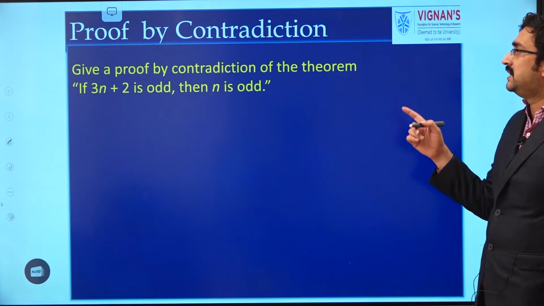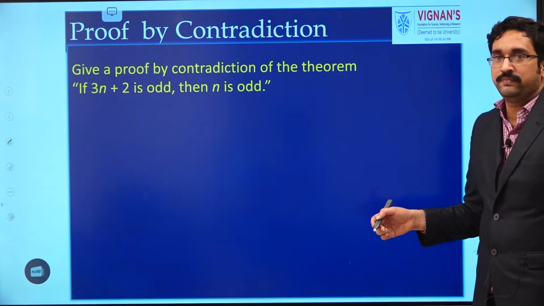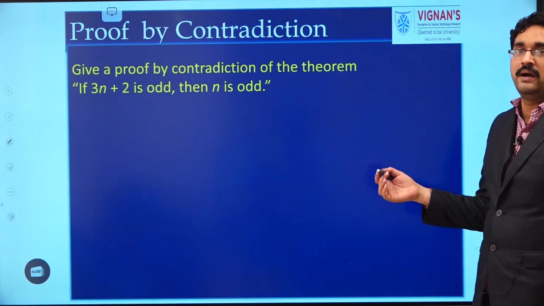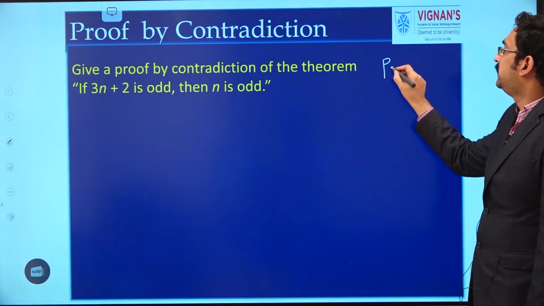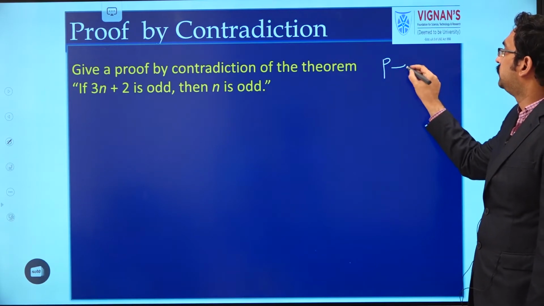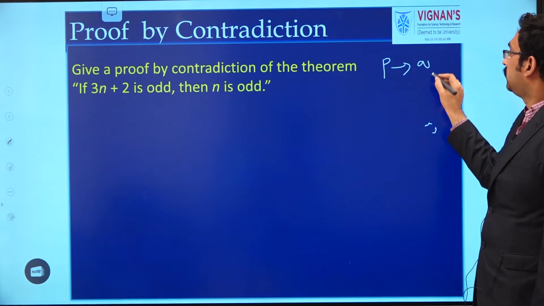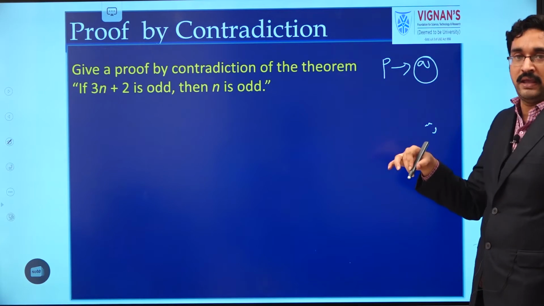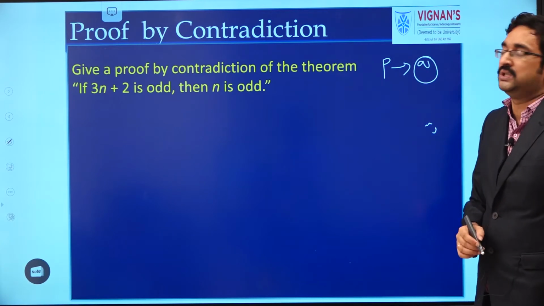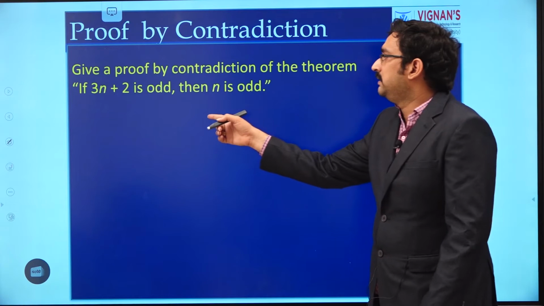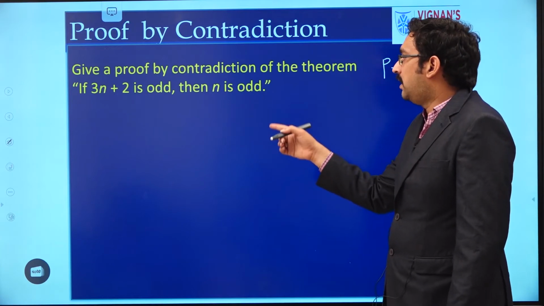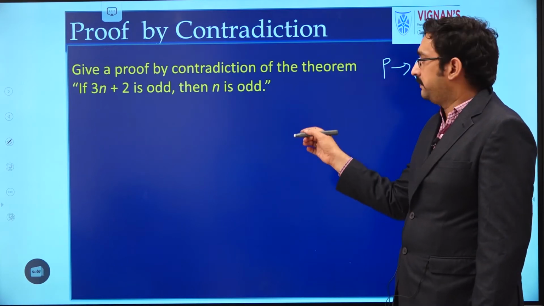Now we will discuss proof by contradiction. How do we do proof by contradiction? If we want to prove that P implies Q is true, by taking Q in the reverse way, we will show that it is a contradiction. So here we are showing, if 3n plus 2 is odd, then n is odd.